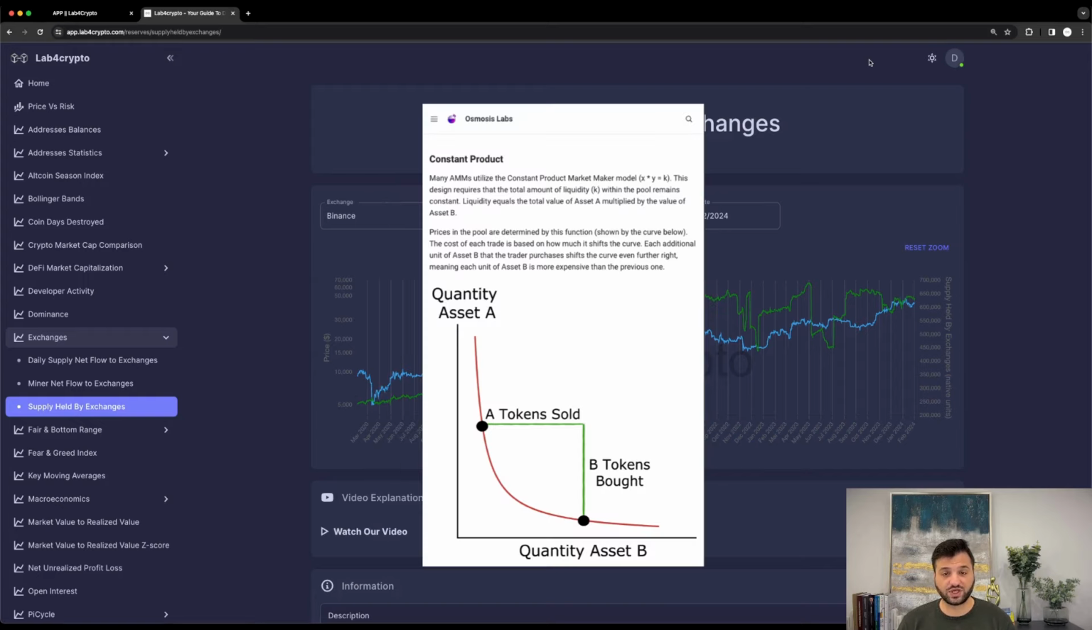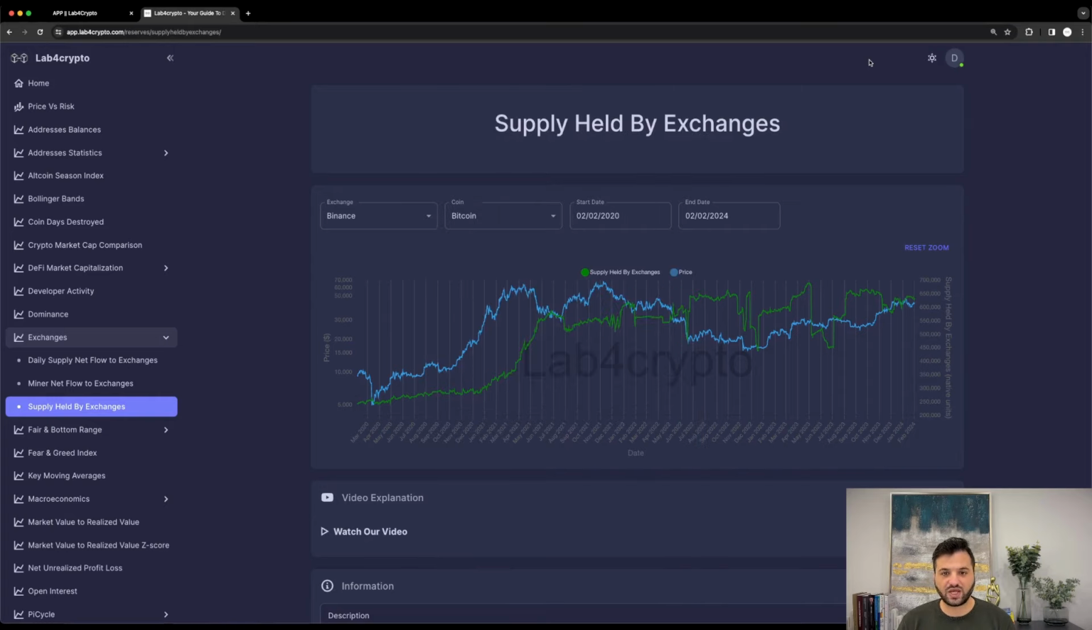In the description below, I will have an article from Osmosis Labs, a DeFi project built on Cosmos blockchain, that you can have a look at if you want to read more about AMMs, the automatic market makers. The example I prepared purely explains how the price of Bitcoin increases or decreases based on the available supply, assuming, of course, there is a demand, and should not be considered financial advice.